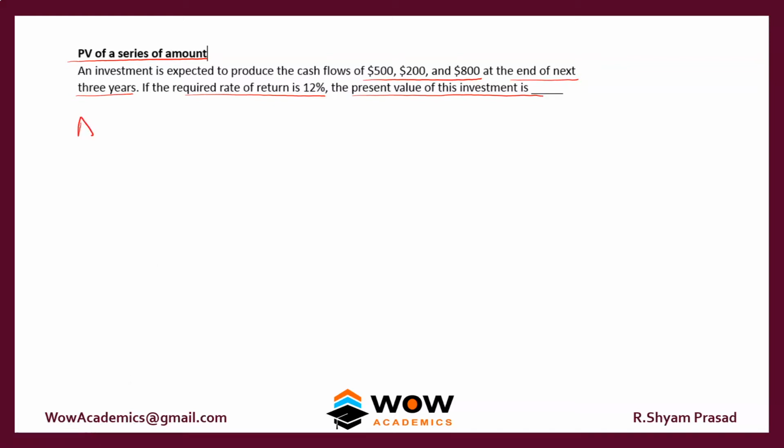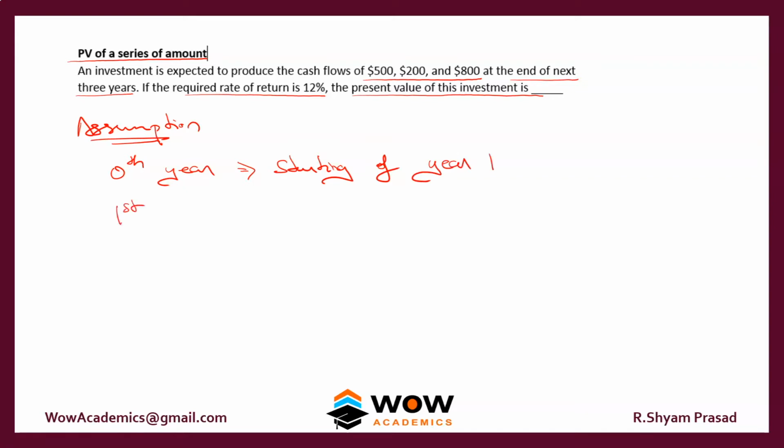As per the assumption used in this calculation, the zeroth year refers to the starting of year 1. So that is the starting of the first year. What does the first year then refer to? The first year always refers to the end of year 1. The same logic keeps on continuing. So the second year is nothing but the end of year 2.